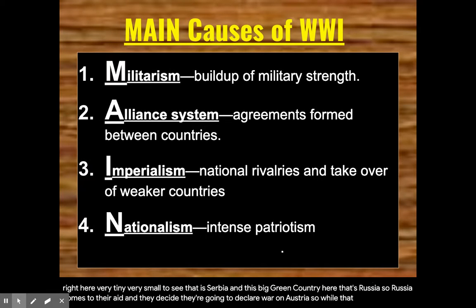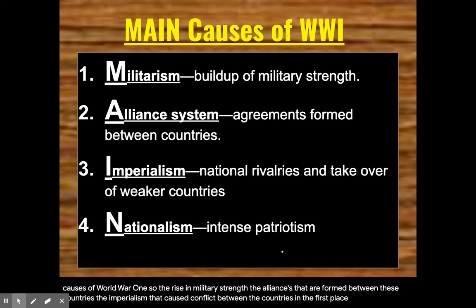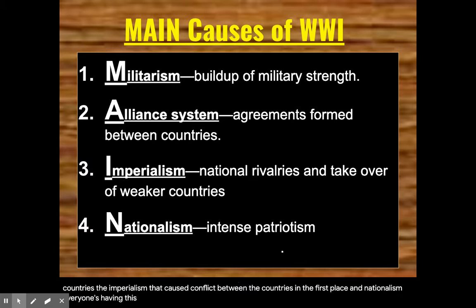So while that single event may be known as the first event of the war or the straw that broke the camel's back, these are the four main causes of World War I. So the rise in military strength, the alliances that are formed between these countries, the imperialism that caused conflict between the countries in the first place, and nationalism. Everyone's having this intense patriotism and wants to fight for their nation.